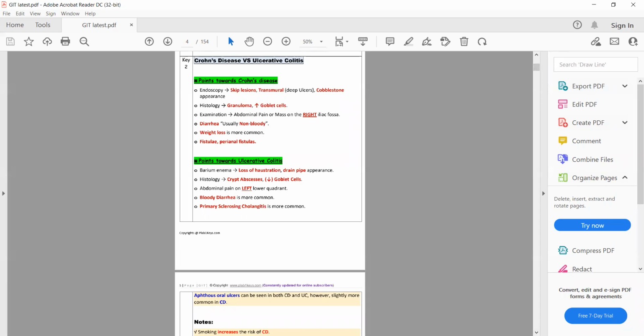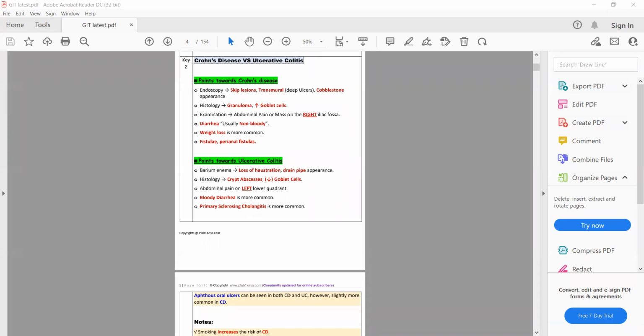The colonoscopy findings of Crohn disease: in Crohn disease there is transmural inflammation.